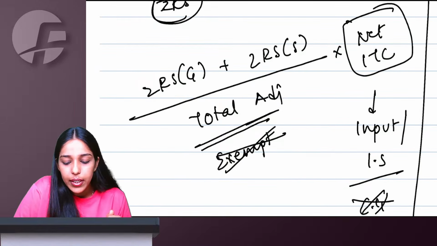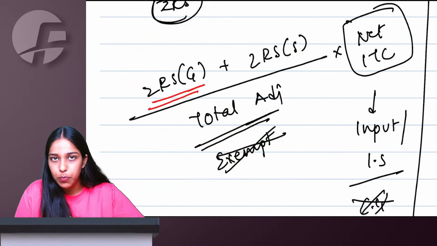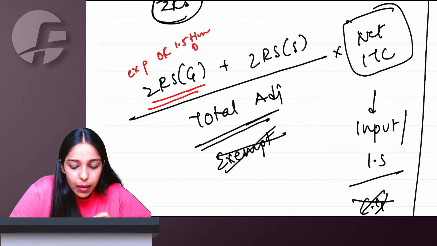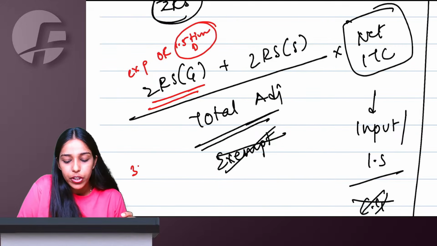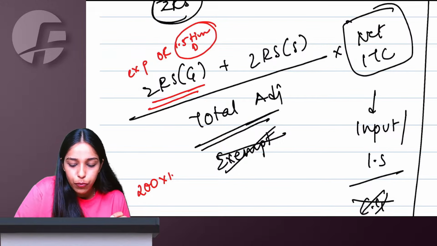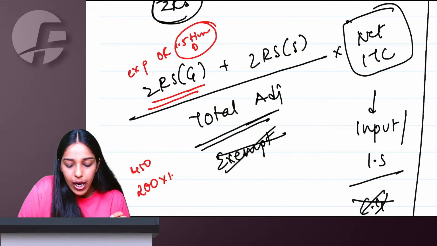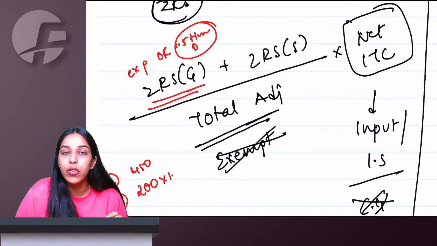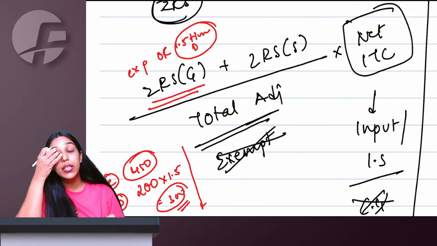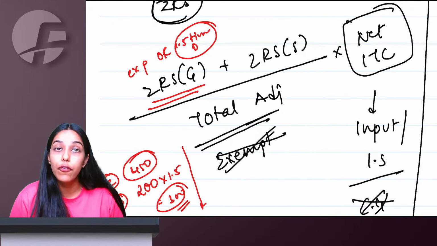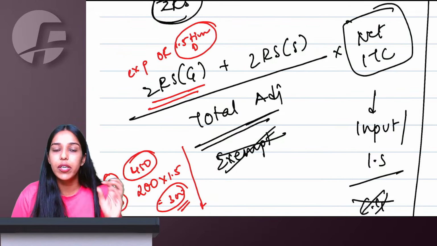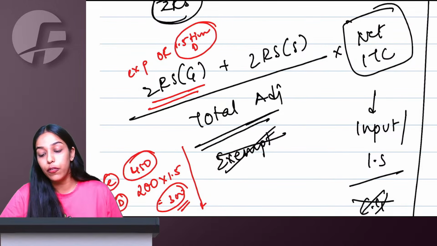Right, ma'am. Talking about zero rated supply of goods, whatever is your actual export value, or 1.5 times of the domestic price of that same product. So if I'm exporting something for 450, and domestically I supply it for only 200, I will do 200 into 1.5, which comes as 300. So 450 or 300, whichever is lower, 300 will be taken as my zero rated supply of goods. So actual export value or 1.5 times of domestic value of the same thing, whichever is lower, you have to take as zero rated supply of goods.